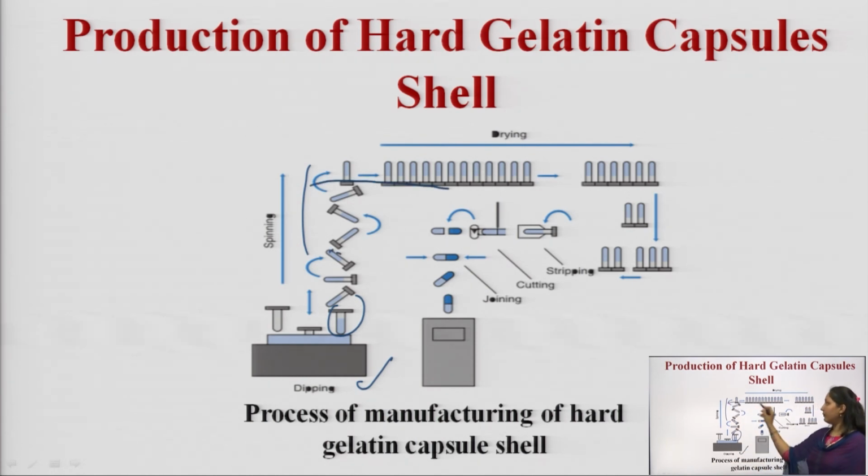Then we subject it to the drying kilns so that the gelatin gets solidified over the surface of the molds. Then after drying, we subject the molds to stripping, where the cap and the body portion are stripped. Then trimming or cutting. Here we cut the cap and the body portion to the desired length, and then finally we join the cap and the body portion, and then we store for further use.